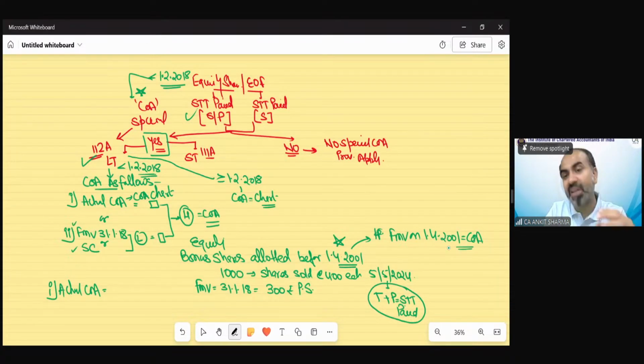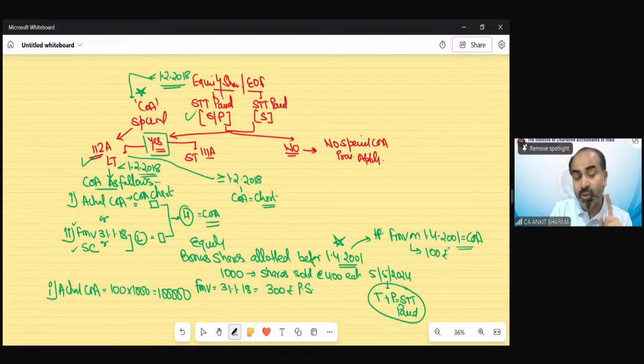You should answer that the FMV on 1/4/2001 needs to be taken. Suppose the FMV on 1/4/2001 is 100 rupees. So the actual cost would be 100 rupees for one share, and for 1000 shares it would be 1 lakh. So the actual cost of acquisition of these bonus shares would be 1 lakh.